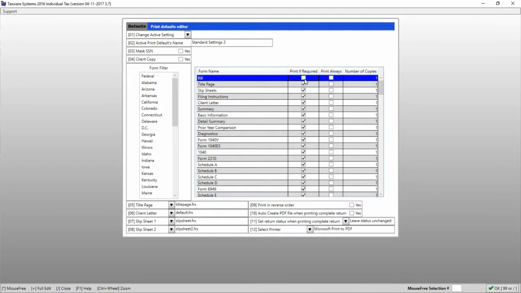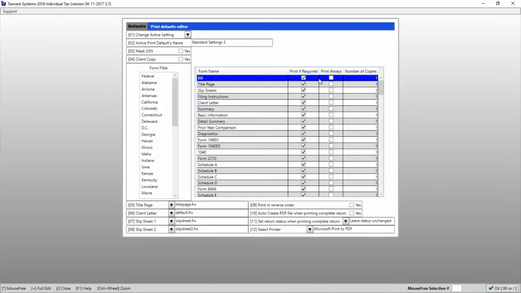If you remove this, then no matter how many number of copies you have, this form will never print. Checking print if required will only print it if it is used, and checking print always will always print the form. Changing the number of copies will change the number that is printed out when the form is used.